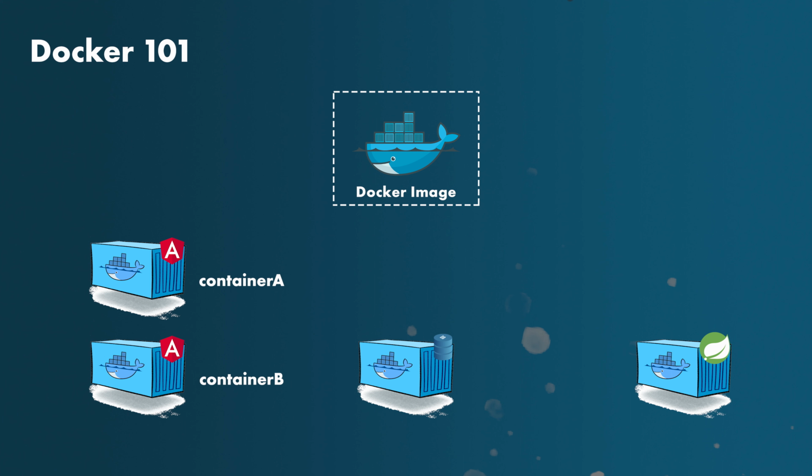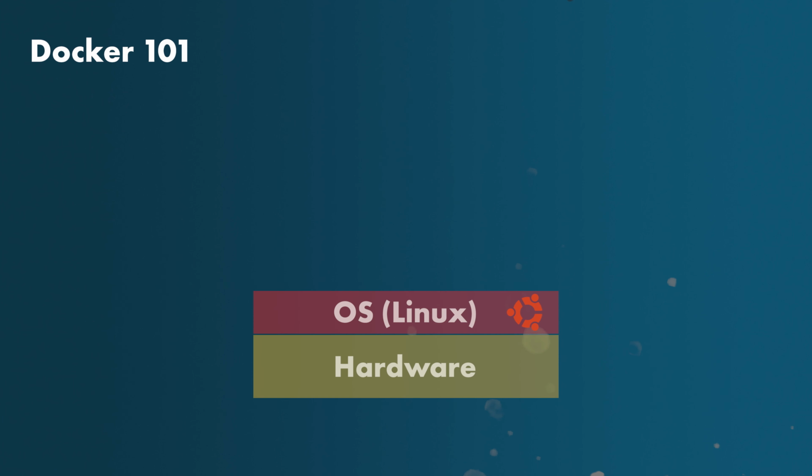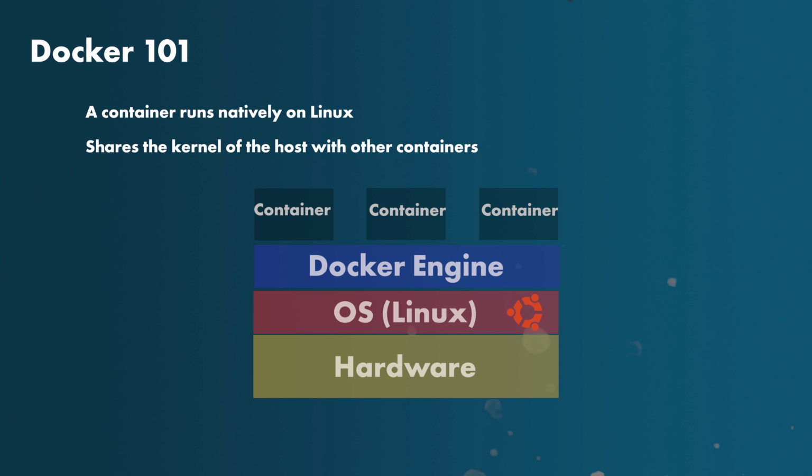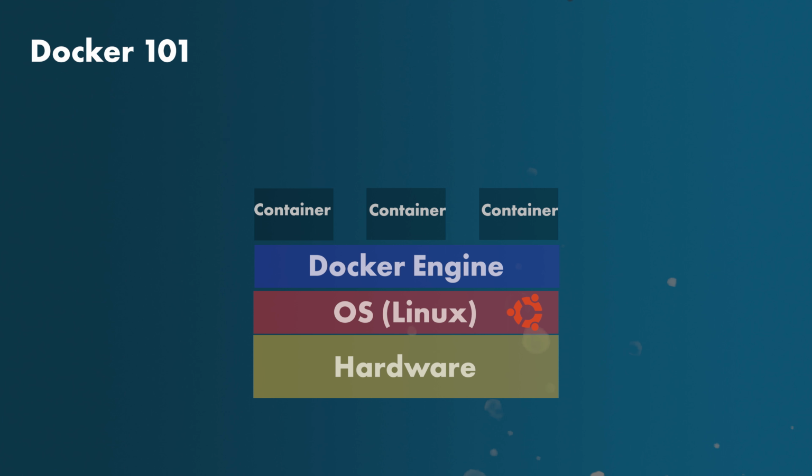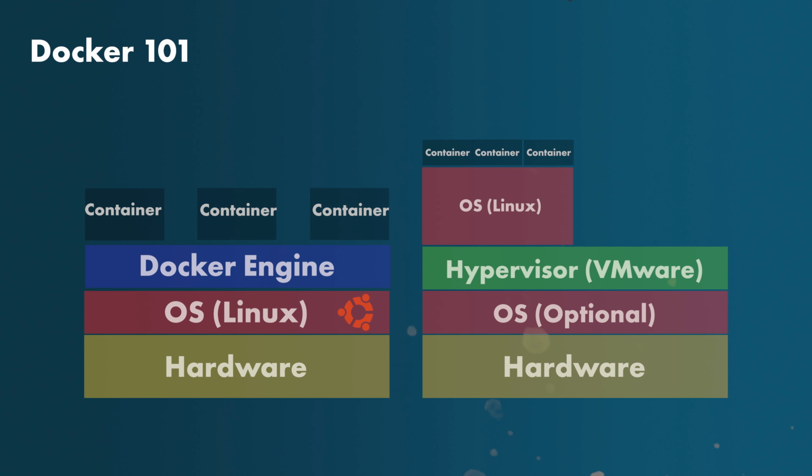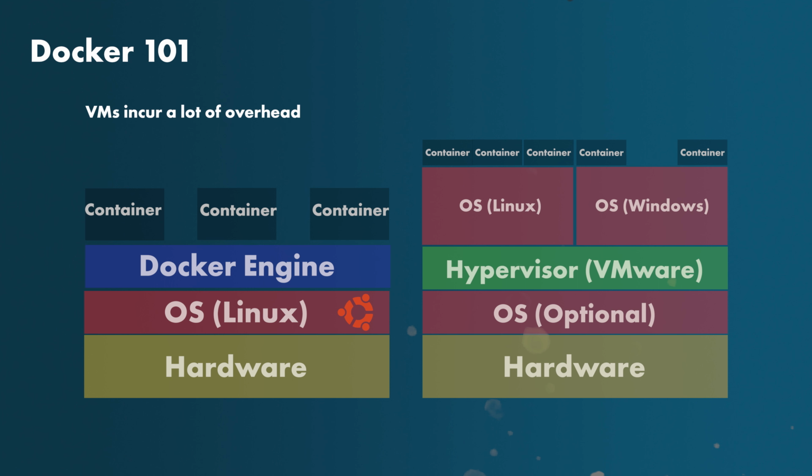So why do we need containers? Aren't they the same just like an OS? A container runs natively on Linux and shares the kernel of the host machine with other containers. It runs a discrete process taking no more memory than any other executable, making it lightweight. By contrast, a virtual machine runs a full-blown guest operating system with virtual access to host resources through a hypervisor. In general, VMs incur a lot of overhead beyond what's being consumed by your application logic.